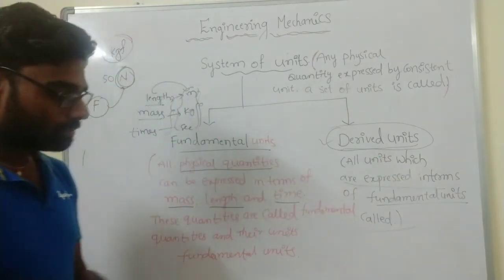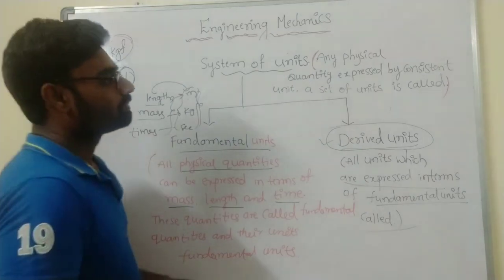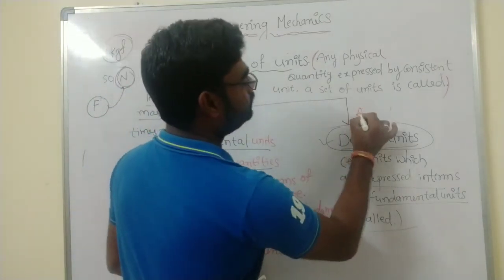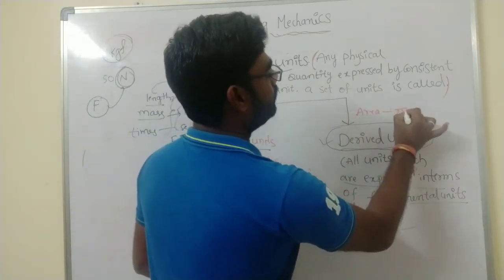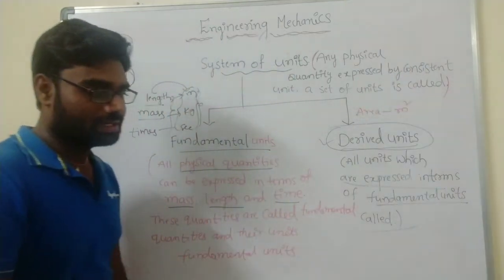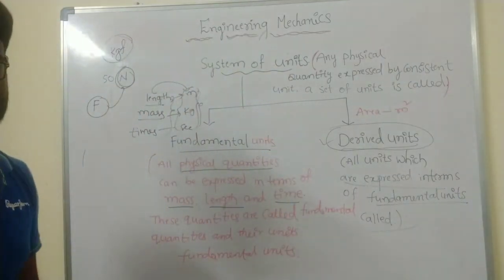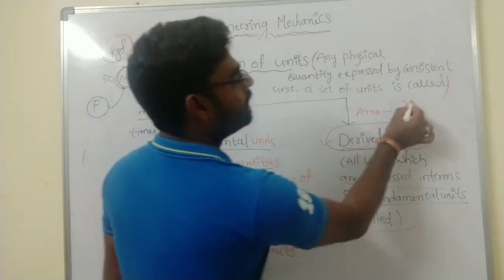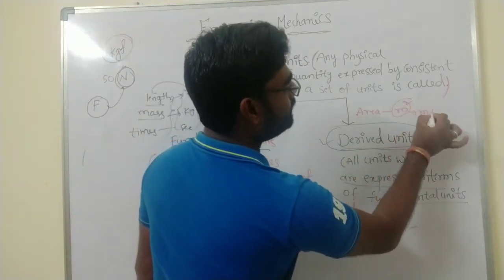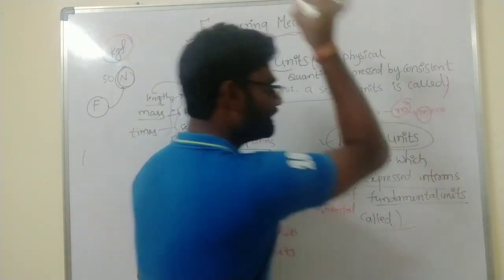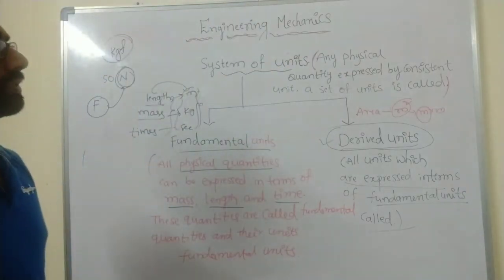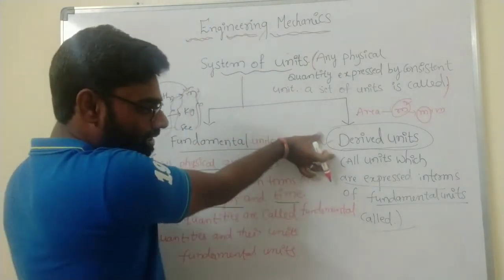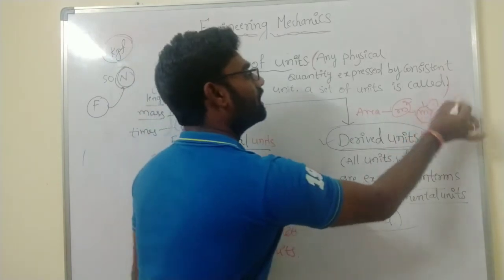Okay, so for example, I am now taking meter square, which is area. The units of area are meter square, centimeter square, or mm square. See here, meter square means meter into meter. So meter is the fundamental quantity. Derived units are expressed in terms of fundamental units.